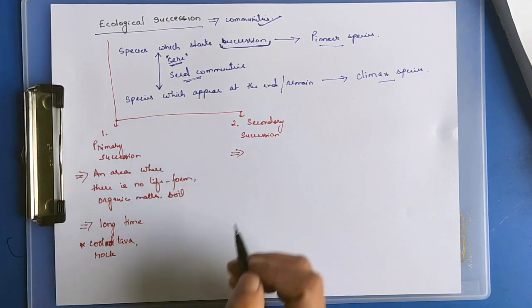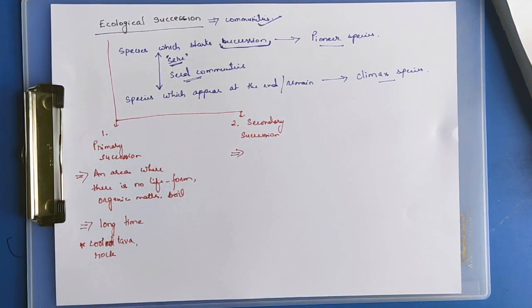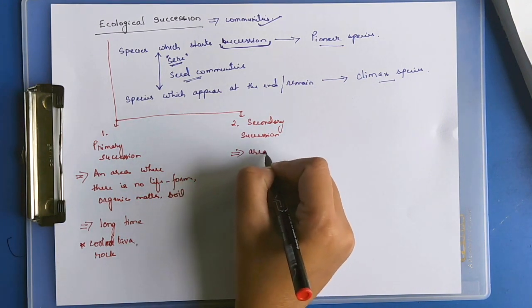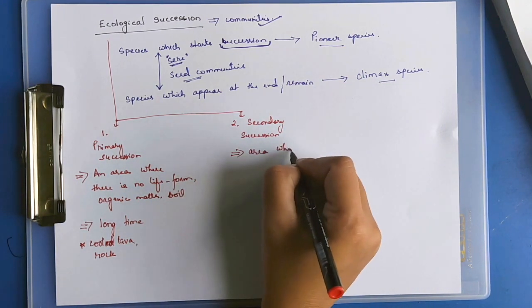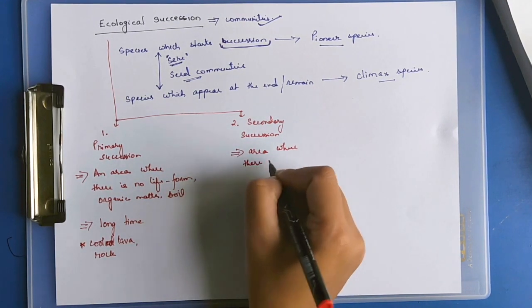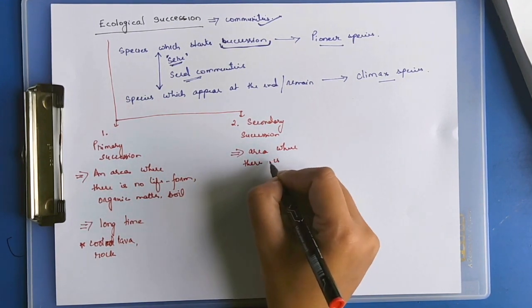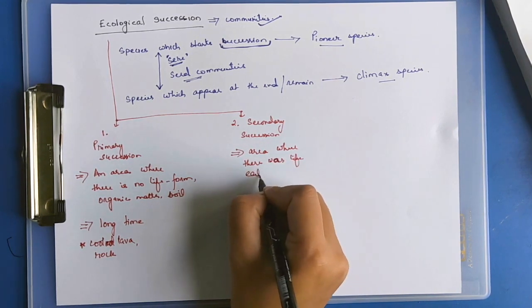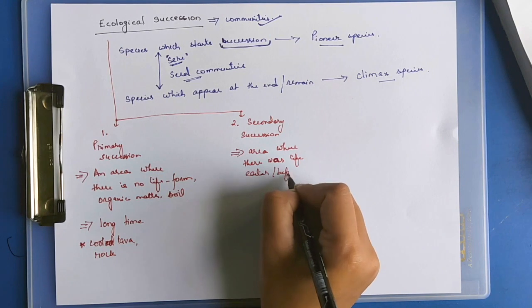Secondary succession is in an area where there was life before. Where life forms were present and were destroyed, and then succession starts again, that is secondary succession. Secondary succession is in an area where there was life earlier or before.